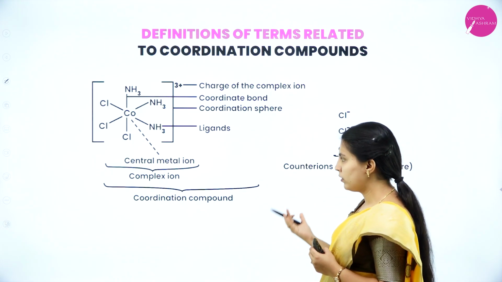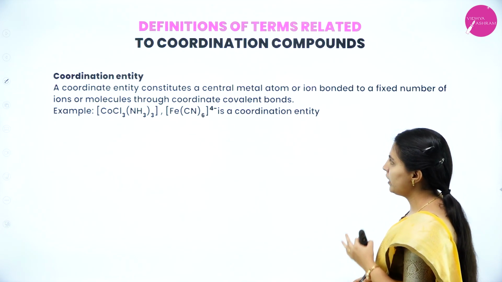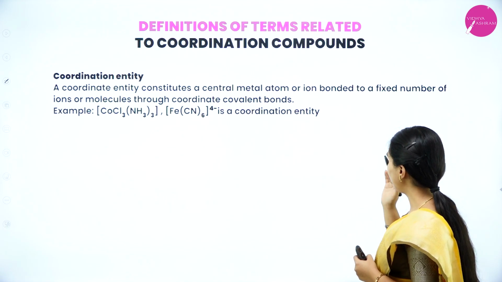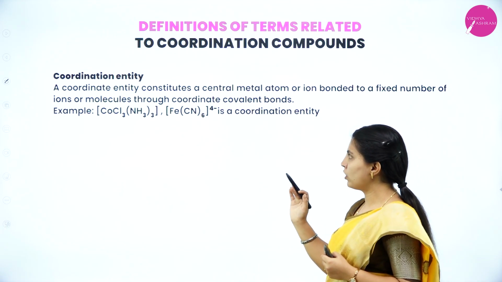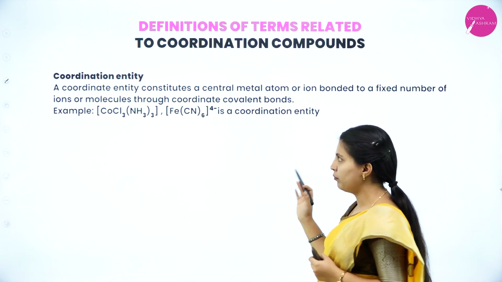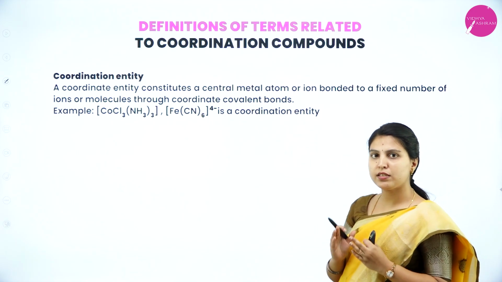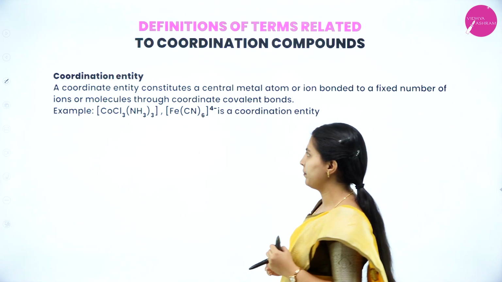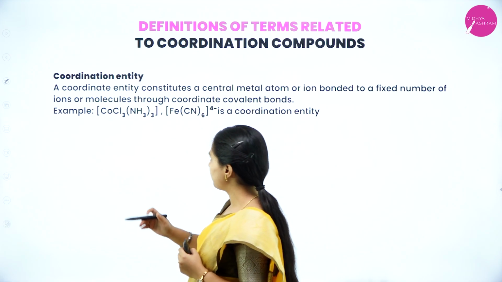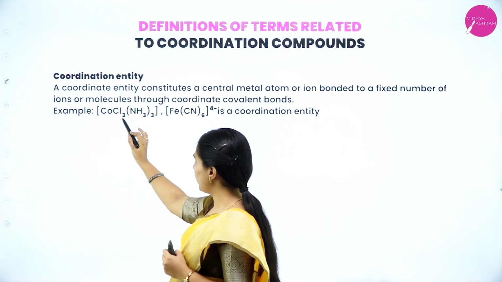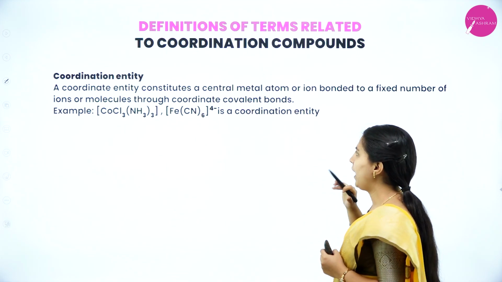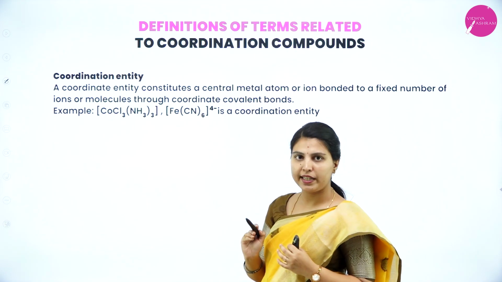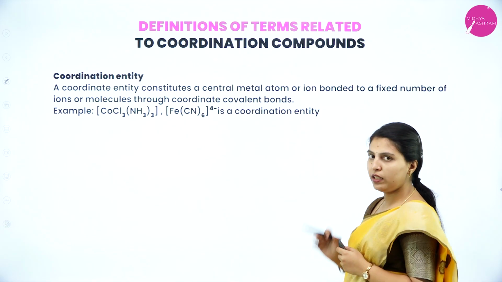We'll discuss further. Coordination entity. A coordination entity constitutes a central metal atom or ion bonded to a fixed number of ions or molecules through coordinate covalent bonds. Coordination entity means there is a fixed number in which ligand and central metal atom will be bonded. See here, for cobalt, 3 chlorine and 3 ammonia will be attached. And here for iron, 6 cyanide will be attached, and 4- is the charge of the complex.